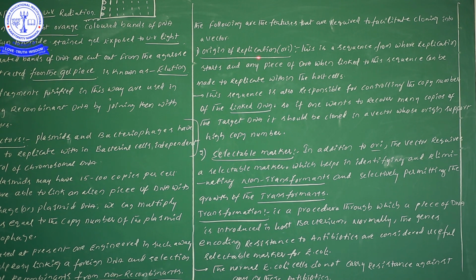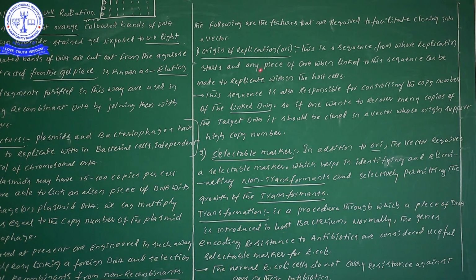The sequence responsible for the starting of replication, such a sequence we can take as origin of replication. So what is the importance of this origin of replication? Any piece of DNA, suppose you have one specific sequence and you link it with this origin of replication.